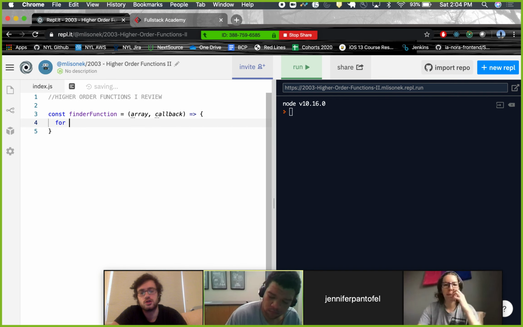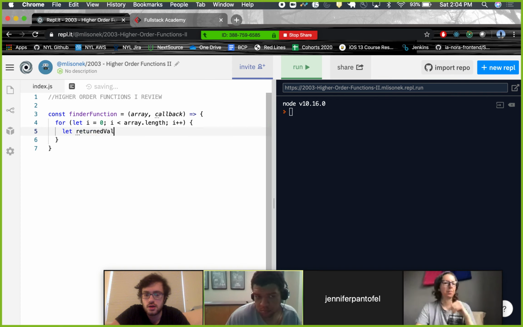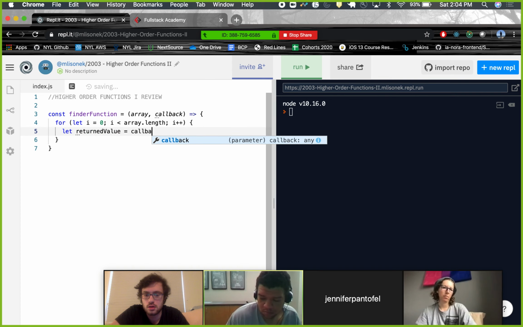So the first thing we can do is a loop. We know that we want to loop through the array, and we want to call this callback on every element. So I could say let returnedValue equal callback, and I'm going to pass in array at i.